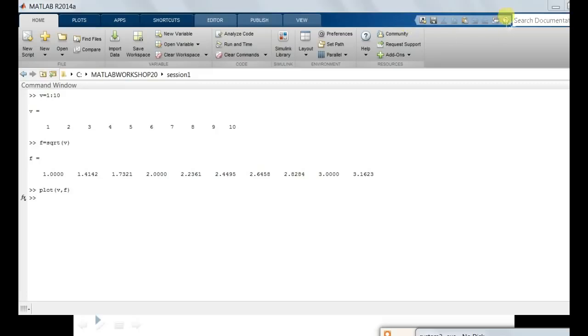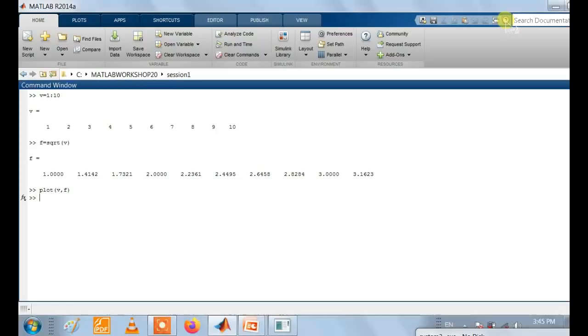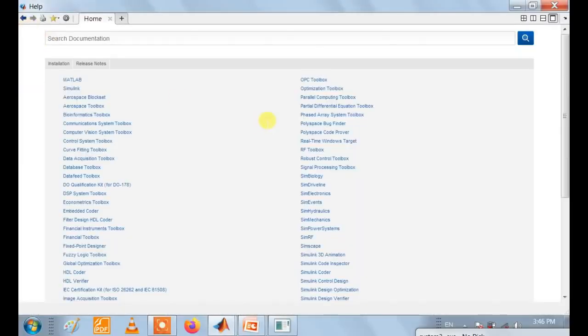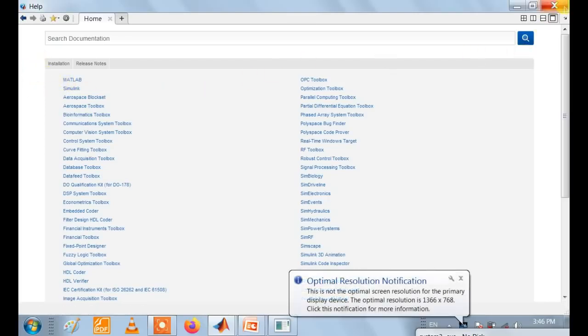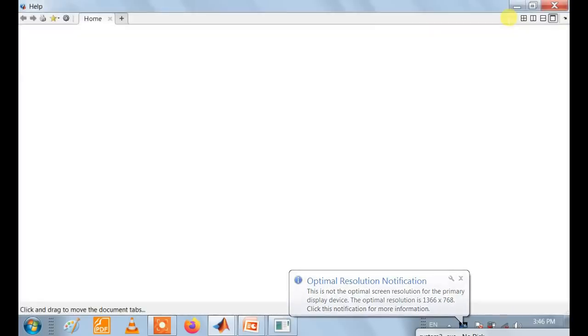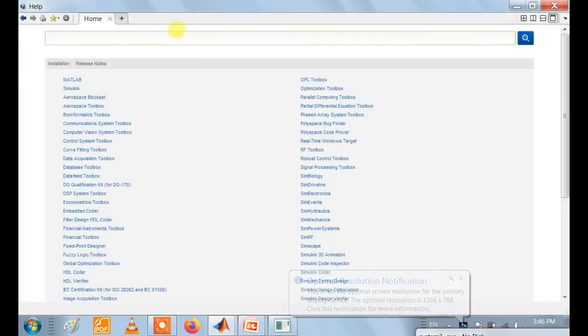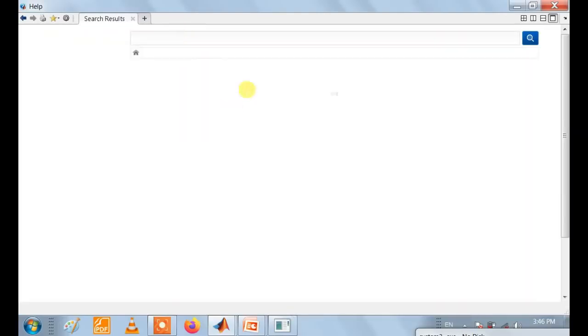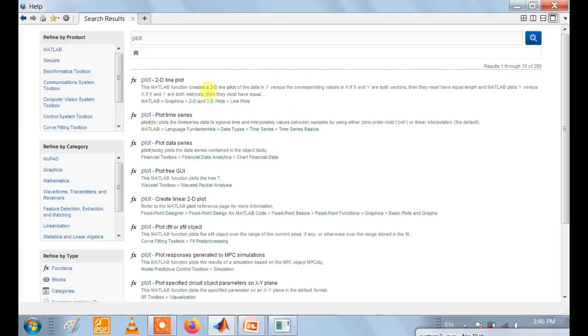Okay, this toolbar is called the quick access toolbar. In this we can quick save this file, create new file, and copy or paste this file. One important tool is the help tool. MATLAB provides a very good platform to help with multiple environments and multiple variables in MATLAB. From this tool we can search for documentation, like plot. So information related to plot is gathered and displayed.